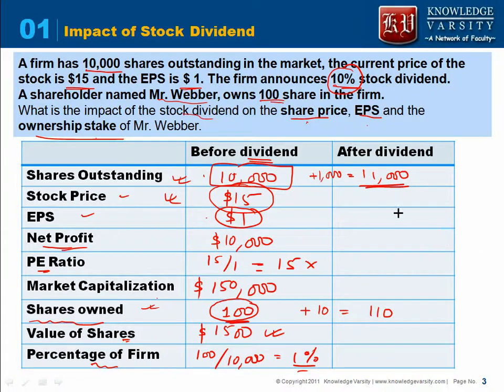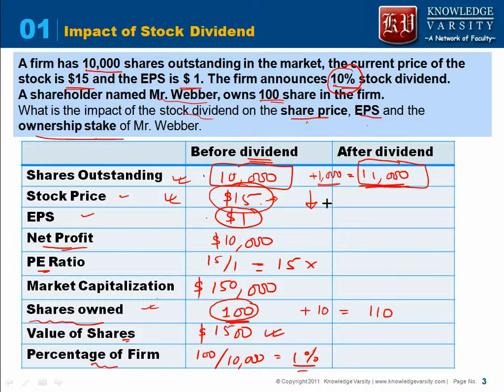Please note that the number of shares of the company has increased. If the share price remains at 15, the value of the company will increase, which is not possible because the company has not done anything to increase its wealth. What it has done is just issue new shares. So the stock price should not remain the same. After the stock dividend, the stock price decreases.